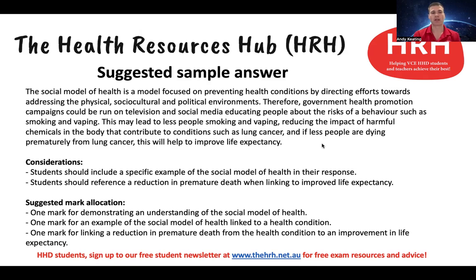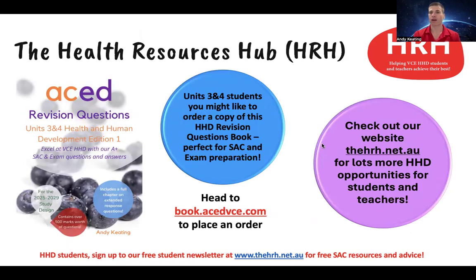So you can see the considerations I've mentioned there, that specific example of the social model of health, and make sure that you're referencing a reduction in premature death when you're linking to improved life expectancy. And so you can see that suggested mark allocation, so demonstrating understanding of the social model of health, a specific example linked to a health condition, and then that linking into a reduction in premature death and improved life expectancy. Okay, hopefully you've found that useful.